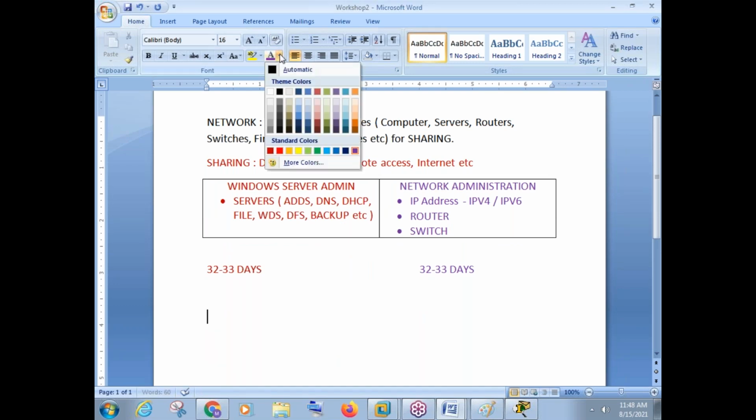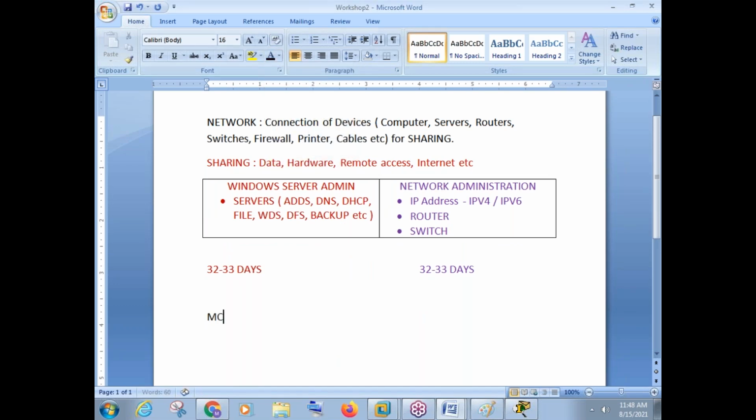MCSE. This is Windows Server Administration. We already started at 8:30 a.m. Now I have taken two classes here. In one class we discussed the differences between server and computer. Then in the next class we saw operating system: what is an operating system, types of operating system, and how to install an operating system. These two topics are over.